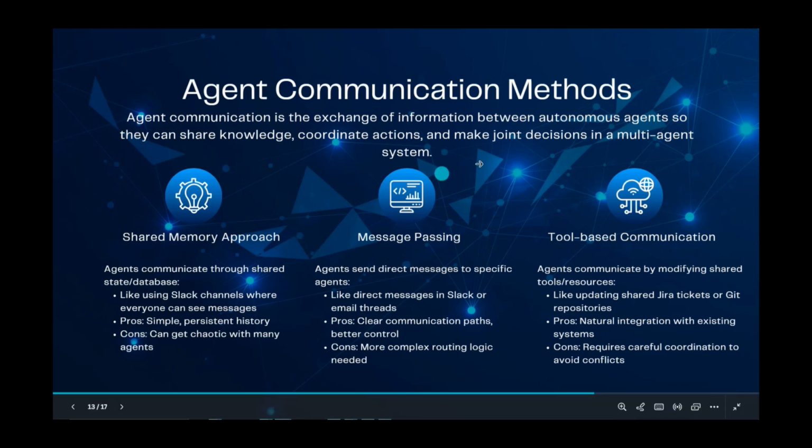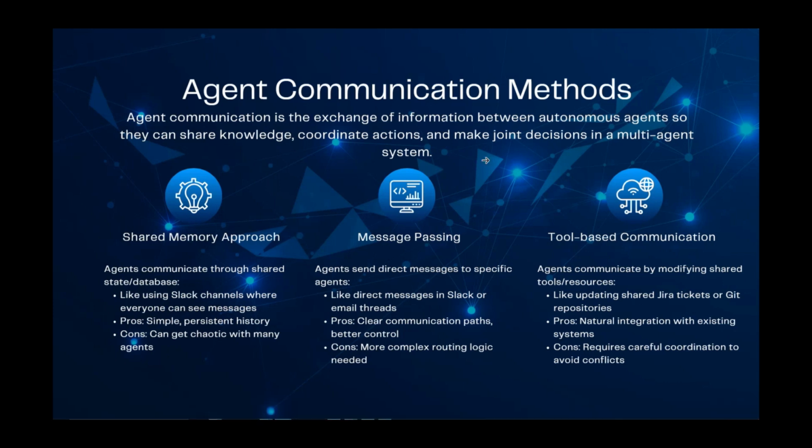Next we have message passing. This is basically like putting a message directly into someone's inbox, right? Let's say the research agent and the supervisor agent need to communicate with each other. They communicate in a private channel, so no one else can see what they are communicating.